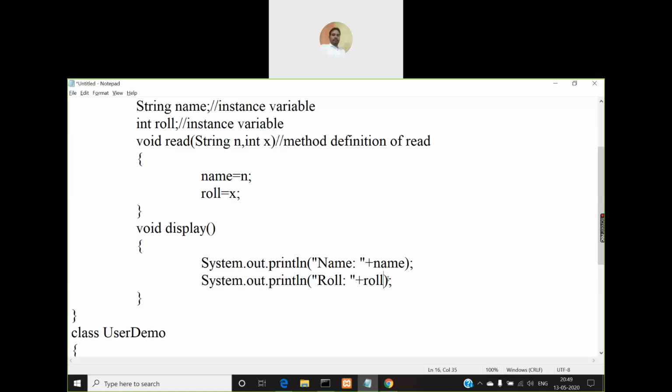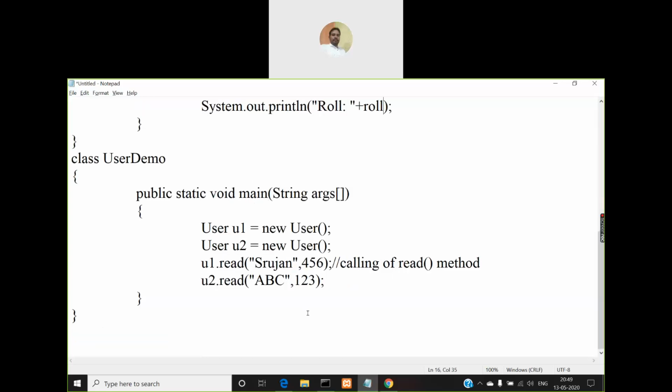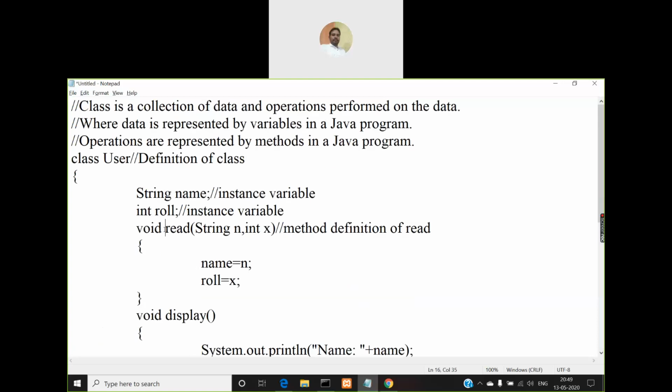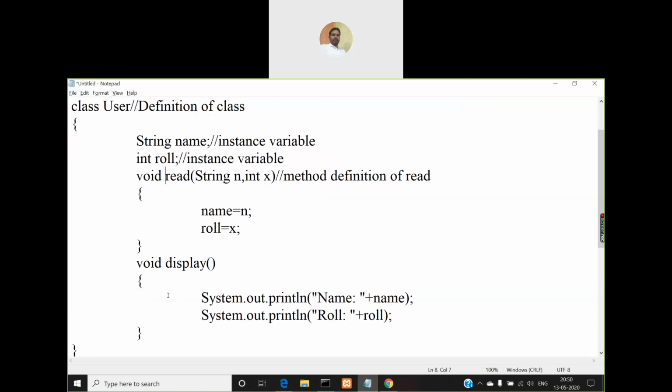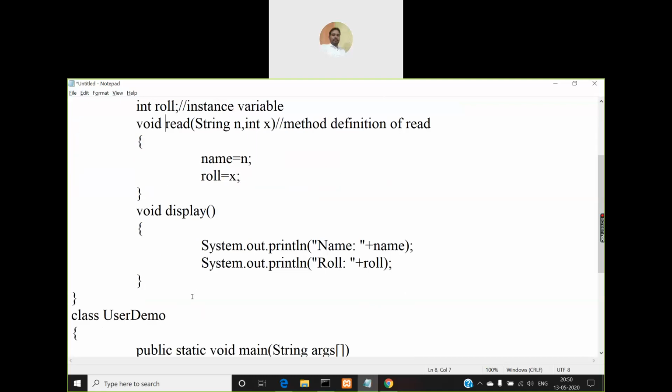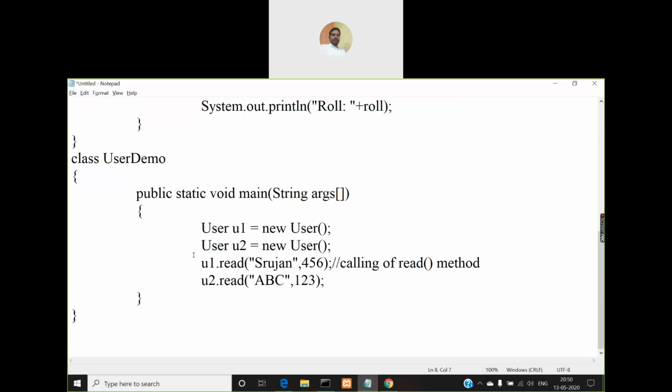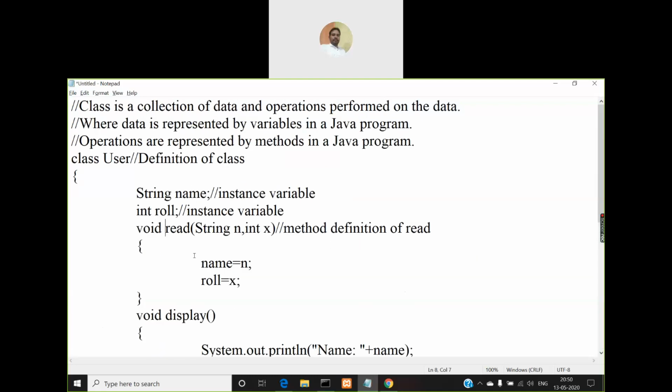But if you don't want those values to be displayed, you want to display the values that you pass when you call that method, then first you need to make a call to the read method, then you have to make a call to the display method. Okay, so it is up to you. You need to decide that order, which method must be defined, and depending on how you define those methods, which method to be called first and which next must be decided.